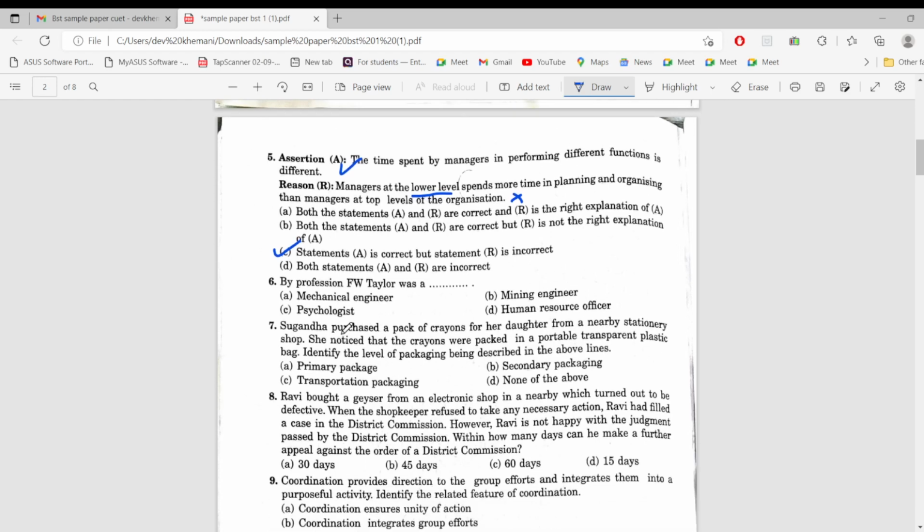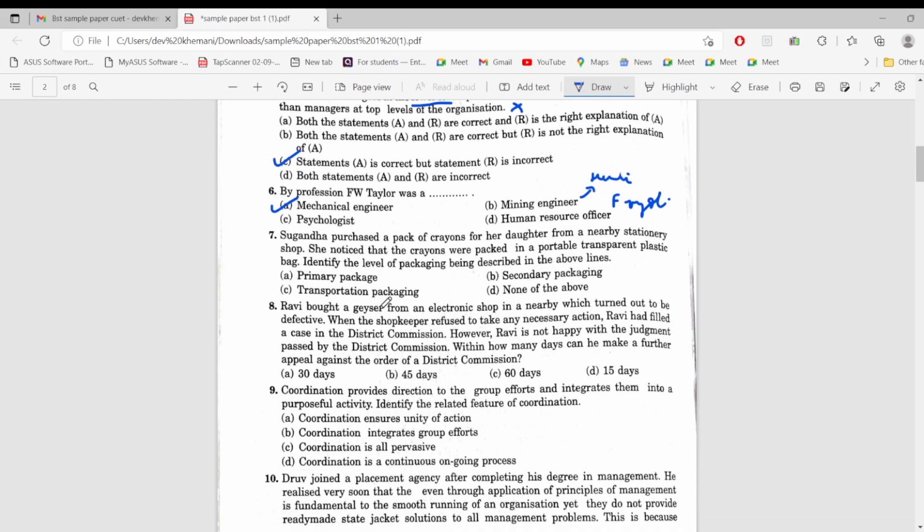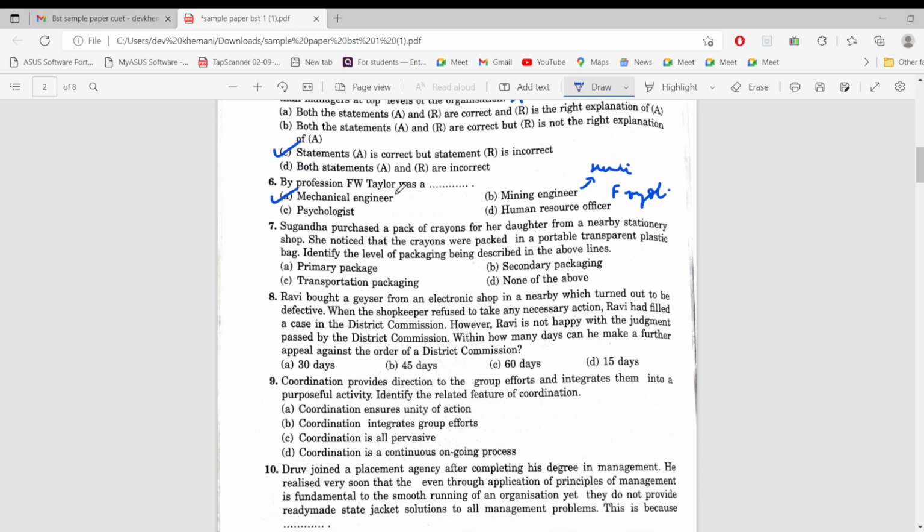By profession, F.W. Taylor was a mechanical engineer. Henry Fayol was a mining engineer. And F.W. Taylor was also a scientist and Henry Fayol was a practitioner. Okay, so let's go ahead.